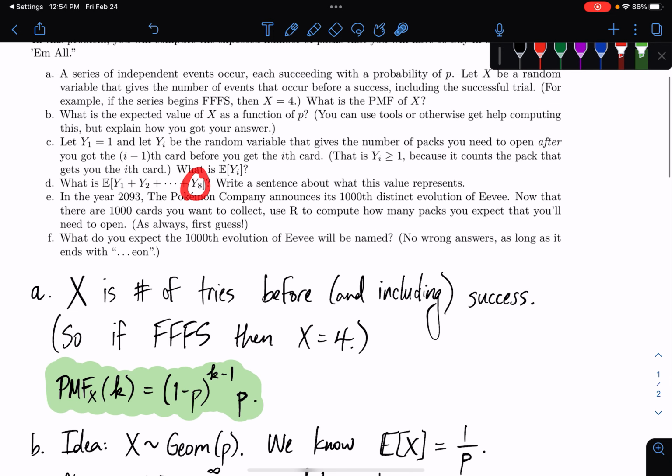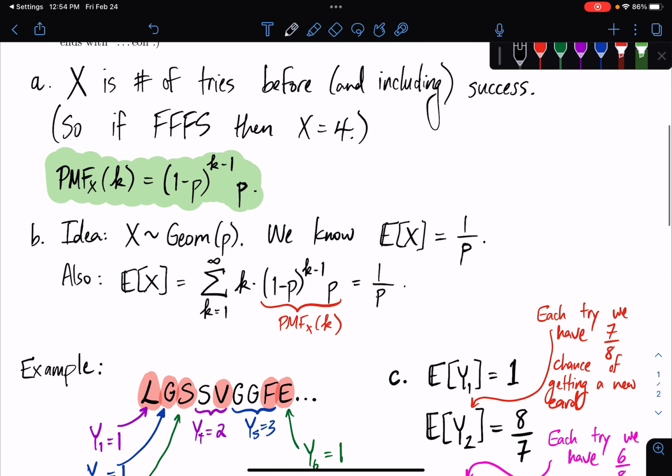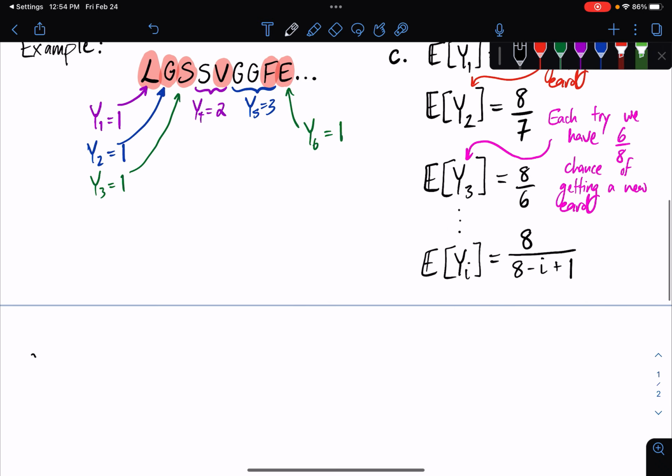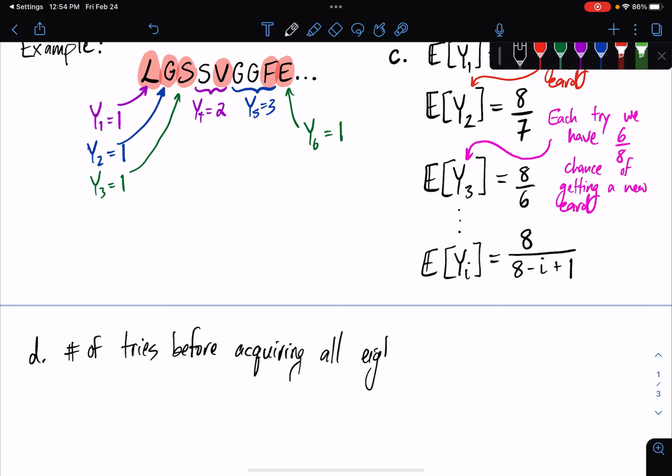And if we add up to y8, it's going to be until we have all of them. So D is the number of tries before acquiring all 8 evolutions.